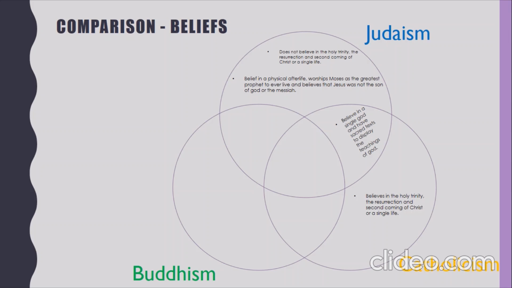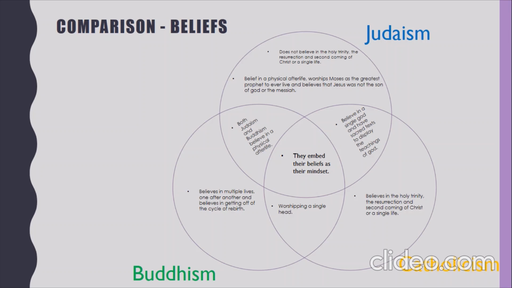Buddhism does not relate to Catholicism or Judaism as much, but there are similarities, such as that both Judaism and Buddhism believe in a physical afterlife, which is seen in Buddhism as reincarnation. Buddhism also relates to Catholicism in the belief of worshipping a single head, because Judaism shows worshipping factors in both God and Moses. Buddhism is unique because it believes in multiple lives, one after another, and believes in getting off the cycle of rebirth. Lastly, all of these religions share the fact that they take participation in worshipping practice and they embed their beliefs as their mindset.